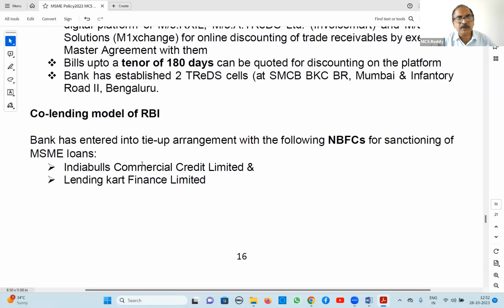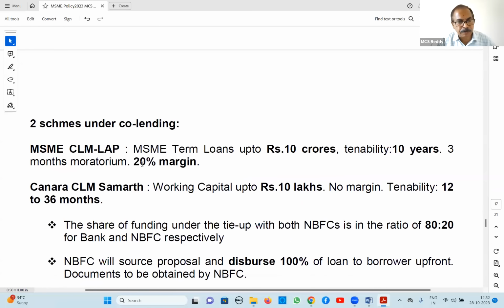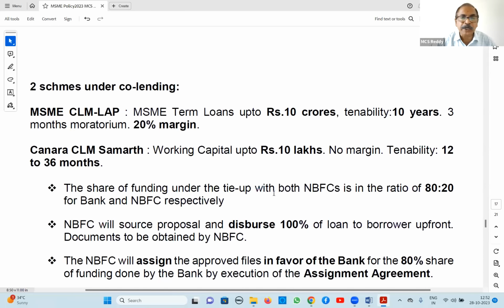Co-lending model, two models with NBFCs we have discussed in the main one. 80% they can transfer to us by keeping 20% with that NBFC. So two types here. CLM, co-lending model LAP is one, where up to 10 crores loans they will source through NBFCs, repayment up to 10 years, 3 months moratorium, 20% margin. And second is CLM Samarth. This is the second type, up to 10 lakhs.